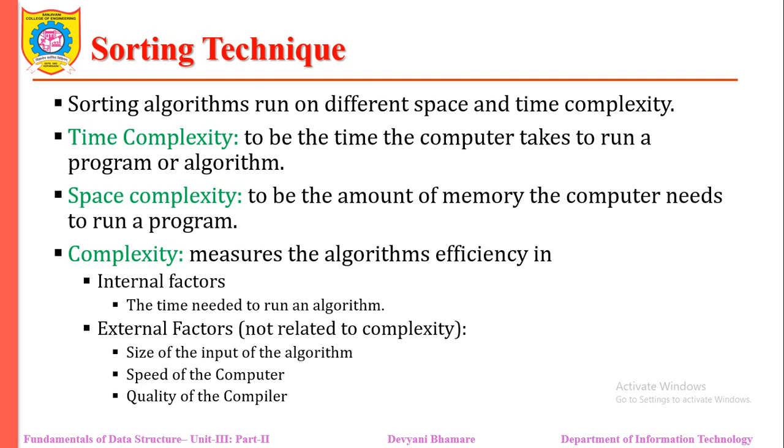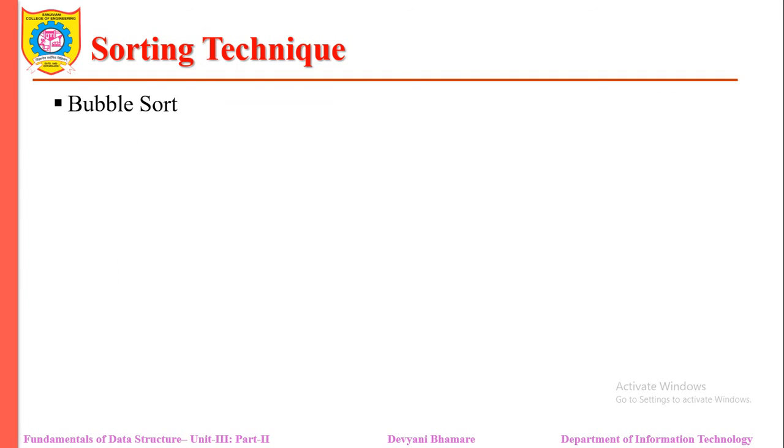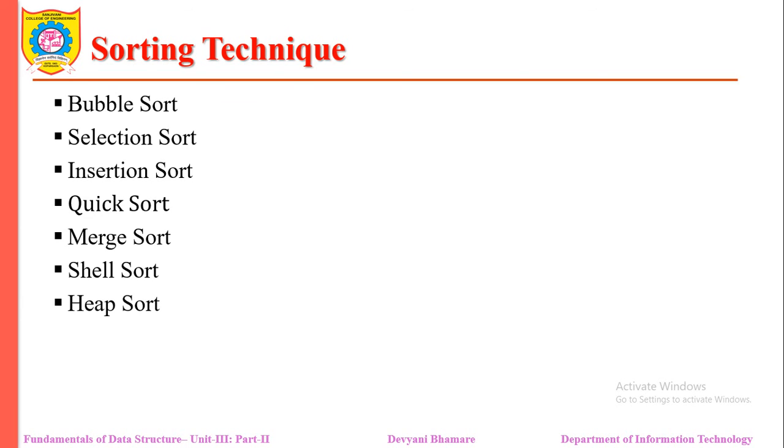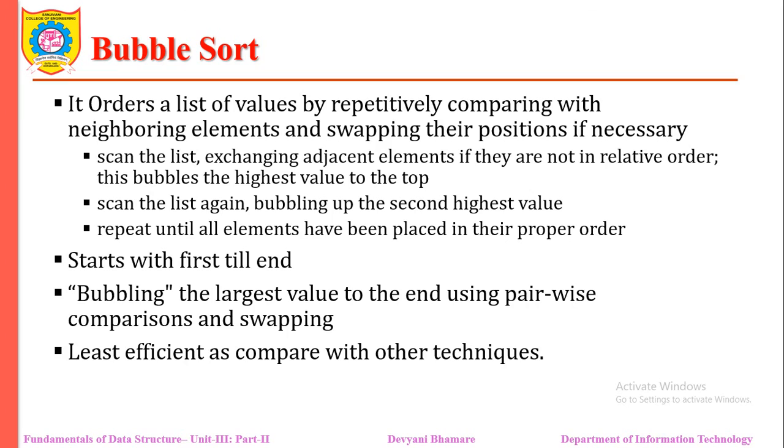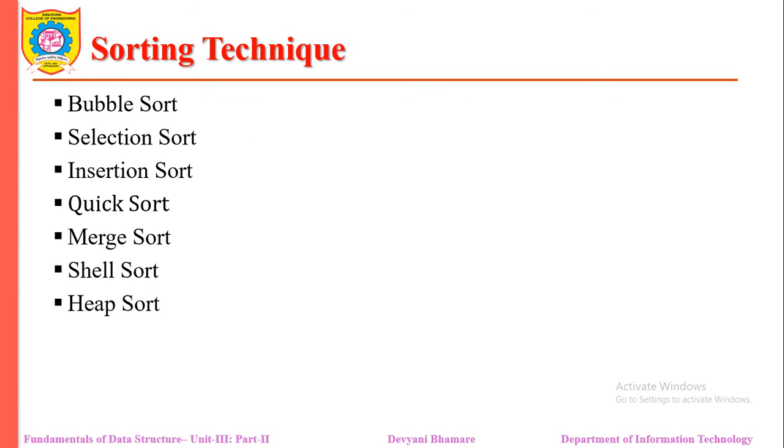So it's time to start with our different sorting techniques: bubble sort, selection sort, insertion sort, quick sort, merge sort, heap sort and shell sort. Dear students, we are going to see all these techniques with the help of different sort concepts like sort order, sort stability, their efficiency, and how many passes are required for each. So let me start with the next session with bubble sort and selection sort.